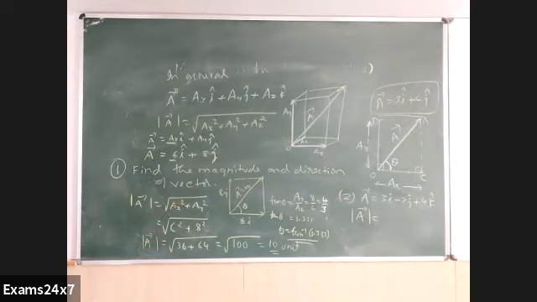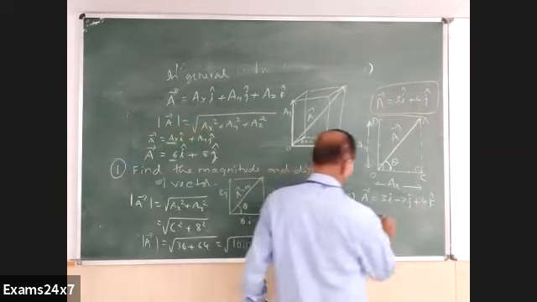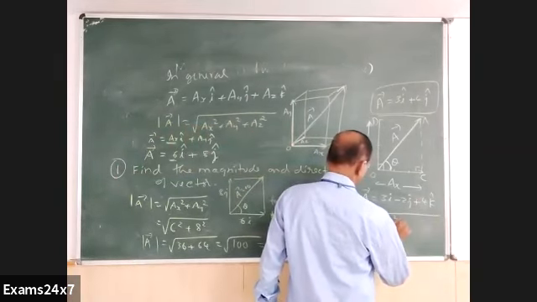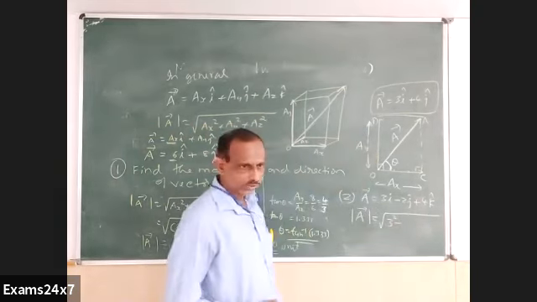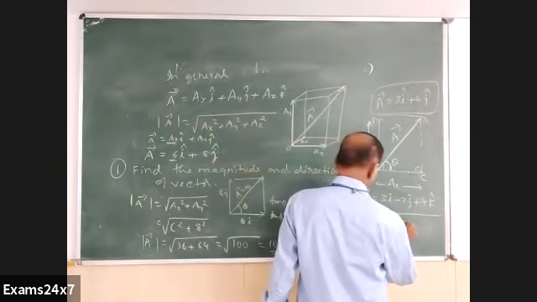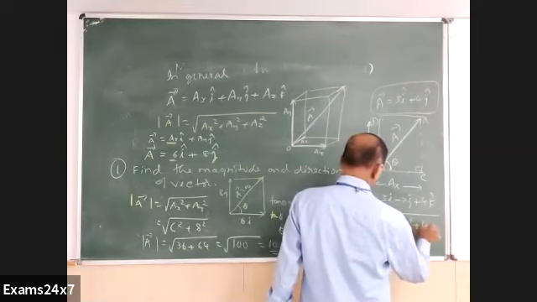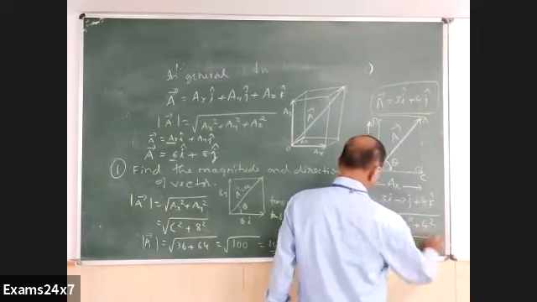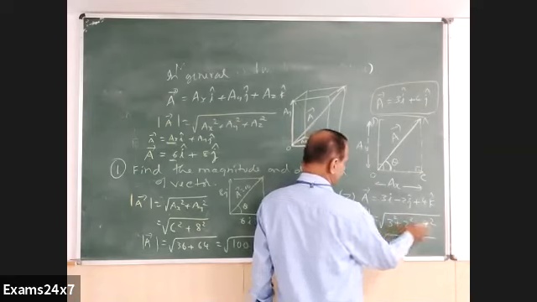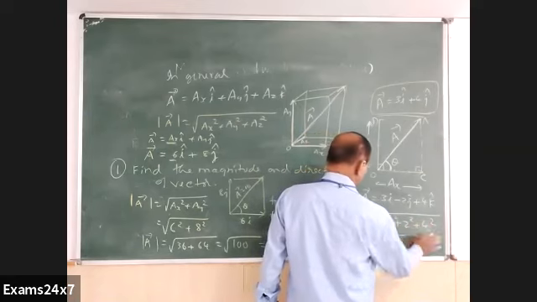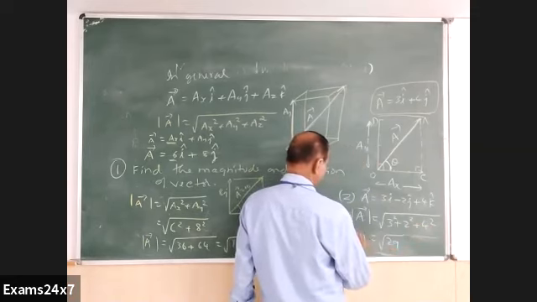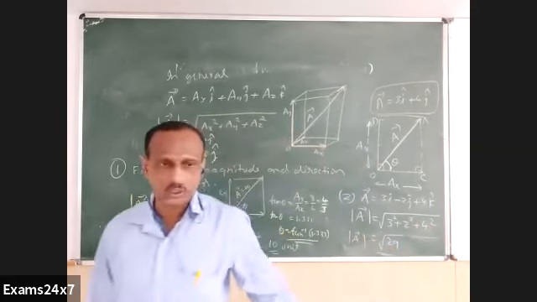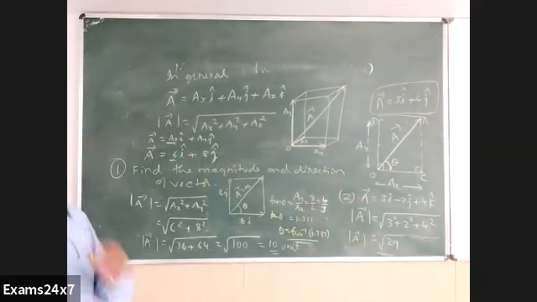So root of 3 square plus minus 2 square, or plus 2 square, there is no difference, so you can just write plus 2 square. And lastly plus 4 square, which is root of 9 plus 4, 13 plus 16, root of 29. And what is that value? That is not important. You can simply leave it as root of 29, because you can't use a calculator or logbook. Leave it as root of 29.